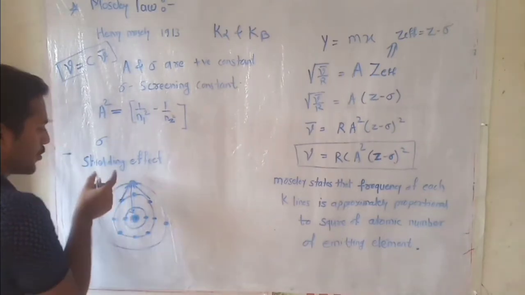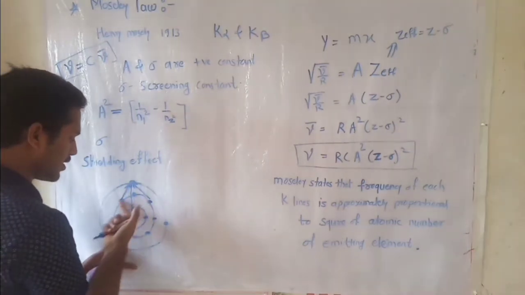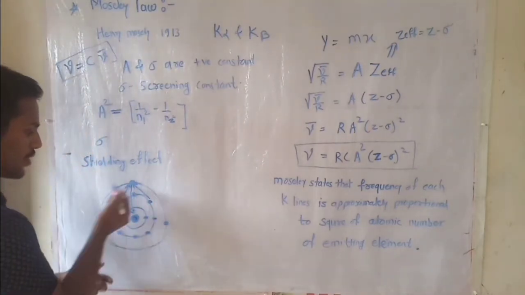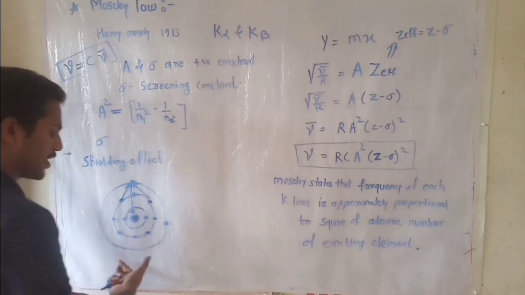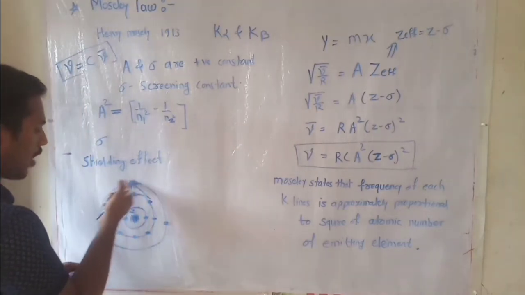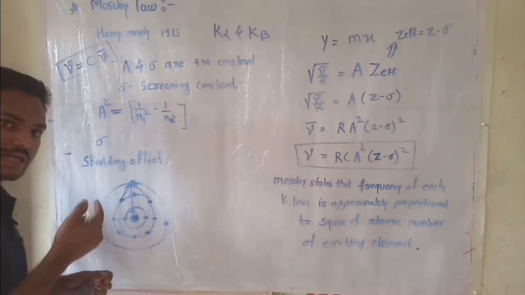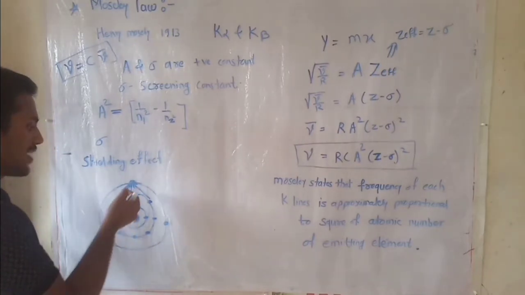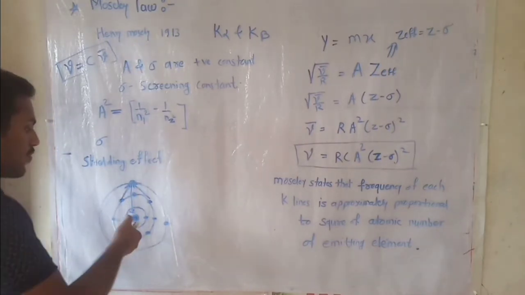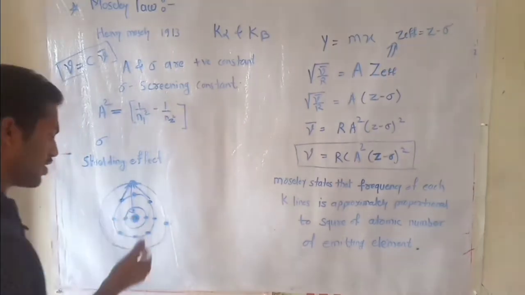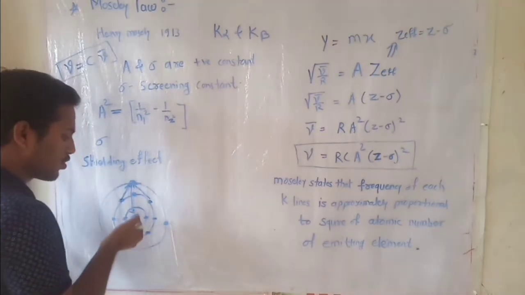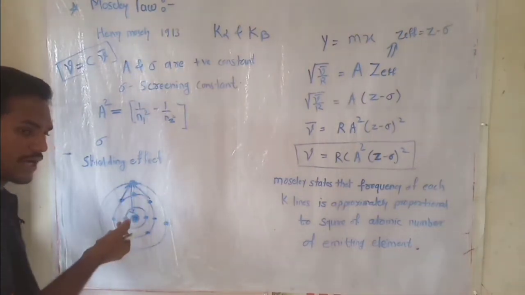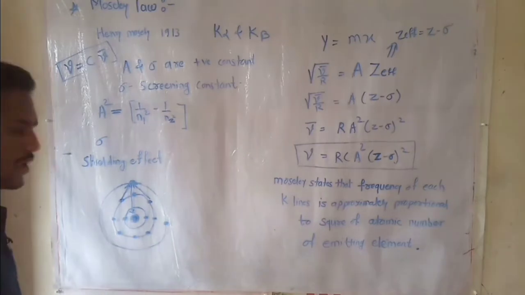This is the effect due to shielding. Hence, due to this repulsive force from the innermost shell electrons, the effective Z value or effective nuclear charge on the outermost shell electron is slightly less, because this outermost shell electron does not fully experience the attractive force due to the positively charged nucleus. Hence, it experiences less attractive force.